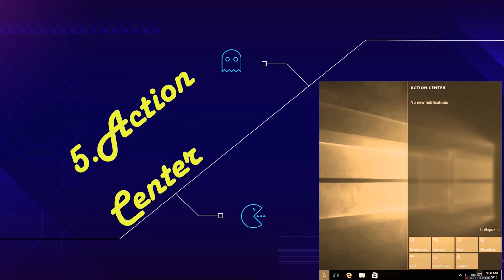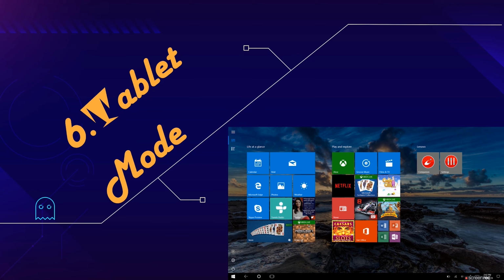The sixth feature of Windows 10 is tablet mode. Unlike Windows 8, Windows 10 makes a clear distinction between desktops and tablets. If you are using a keyboard and mouse with Windows 10, you will be in desktop mode by default. If your computer also has a touchscreen, you can go into tablet mode at any time. Tablet users can also switch back to desktop mode if they prefer.